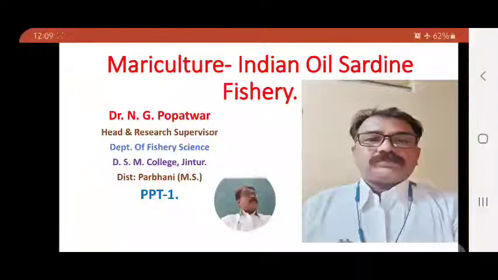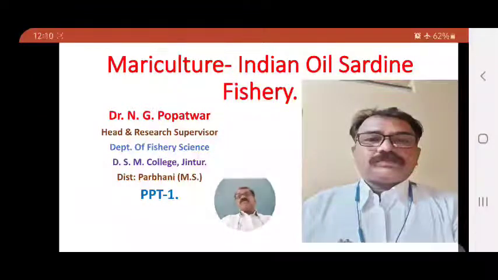Then the local names of this sardine. What is the name in English? Commonly in English, this sardine is called the Indian oil sardine or the Malabar sardine. In Marathi or Hindi, this sardine fish is commonly called tarali.